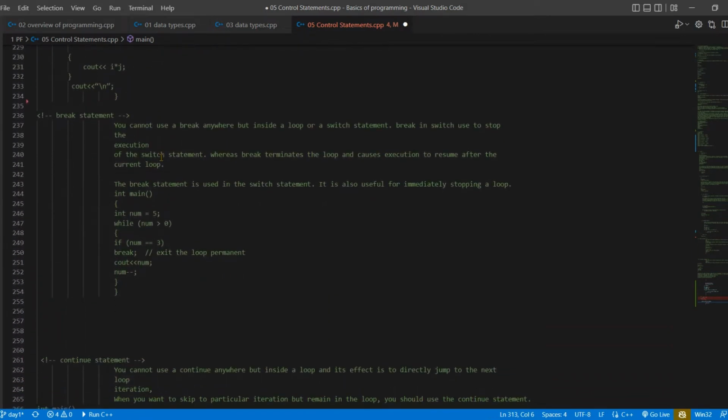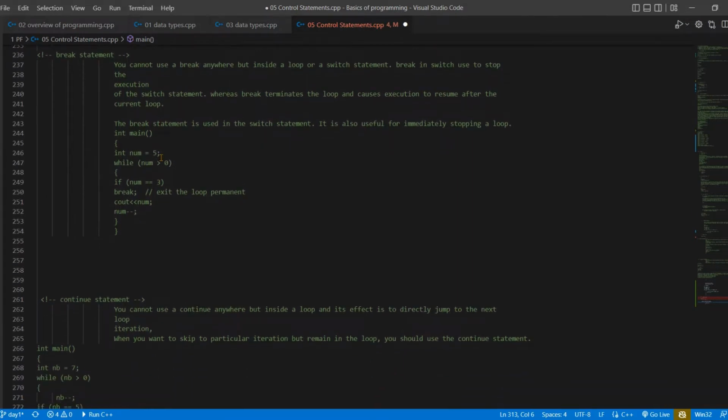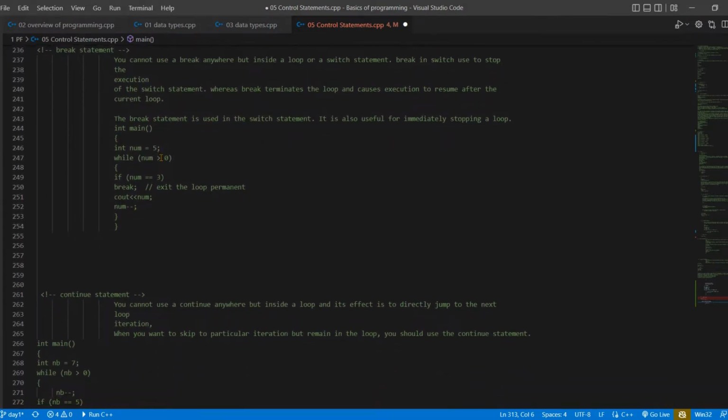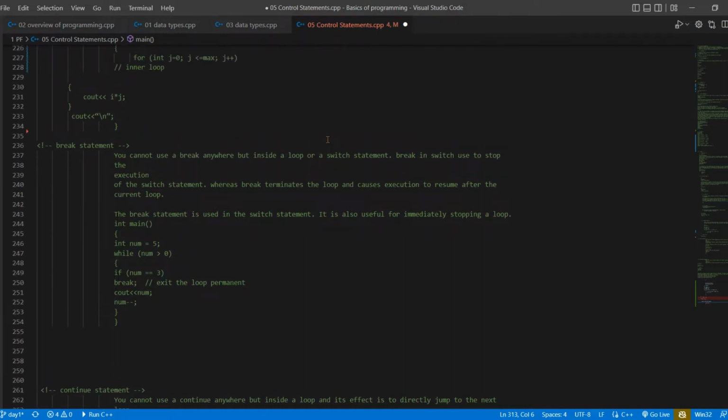Now I am going to discuss the break statement. I discussed it in the switch statement, the switch control statement. In the switch, break is nothing but to stop the execution and skip the remaining lines.